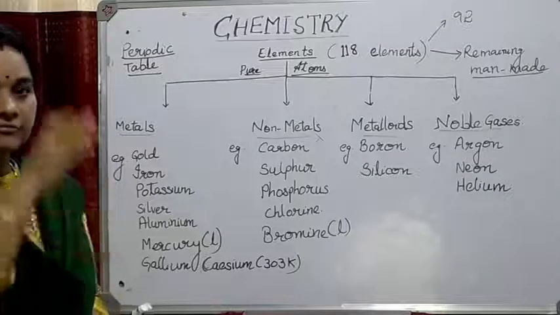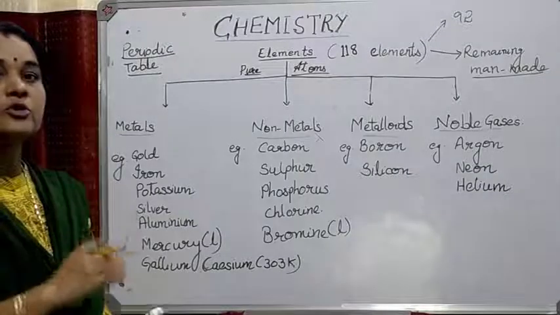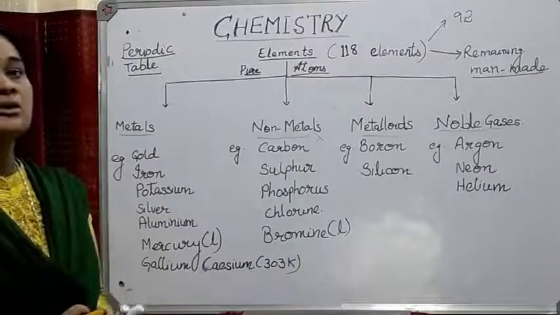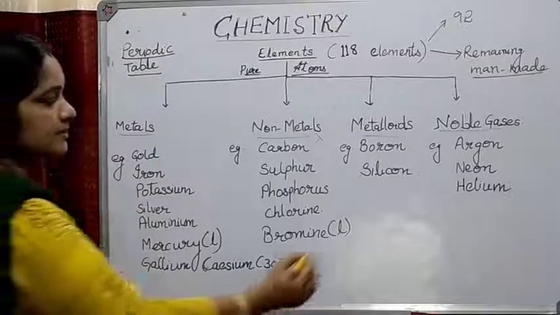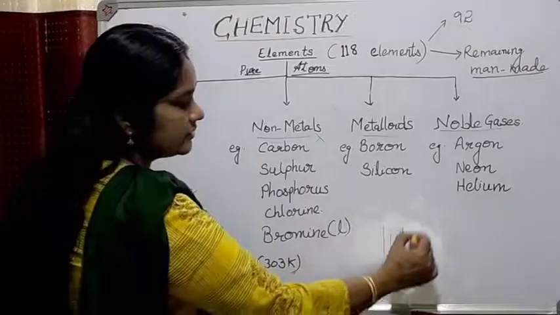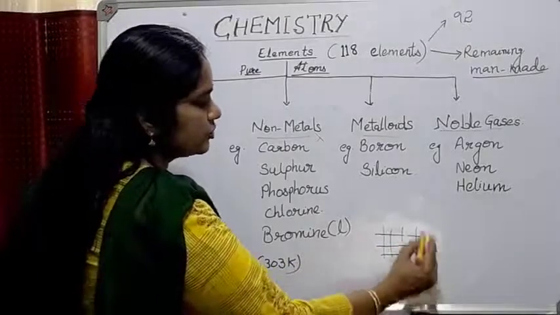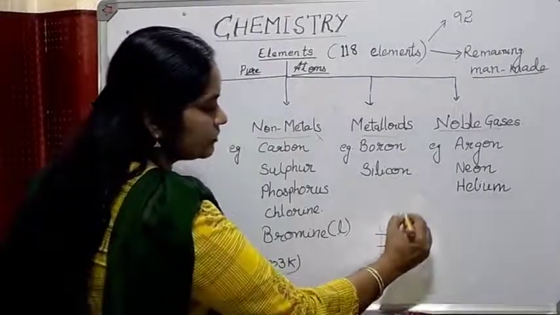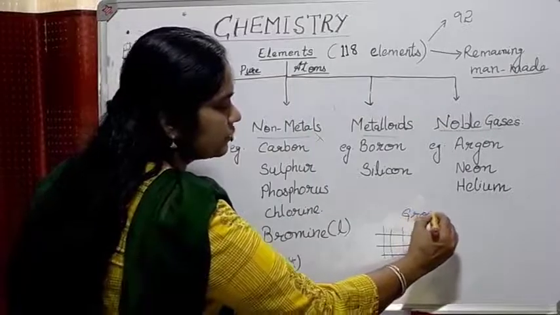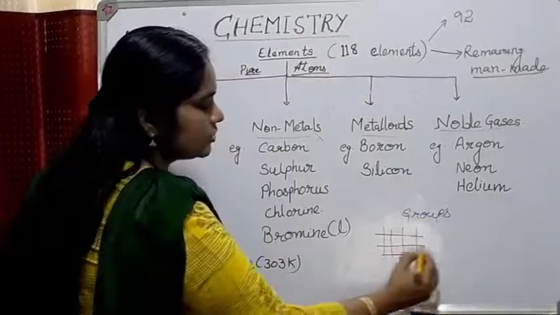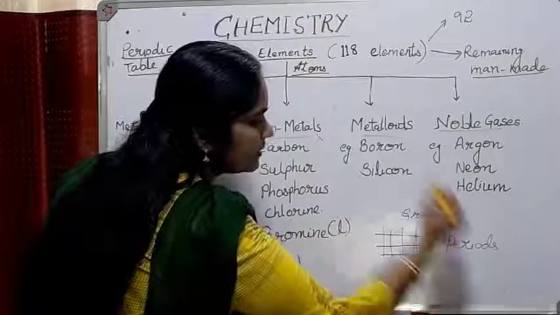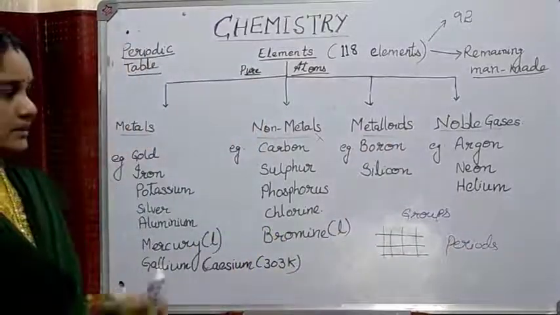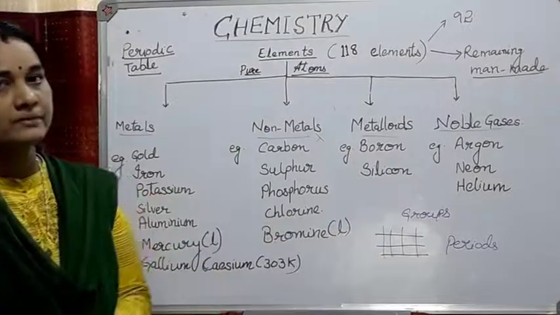The periodic table has many vertical columns and horizontal rows. The vertical columns are known as groups and the horizontal rows are known as periods. These vertical columns are known as groups. Like this, if you go from top to bottom, they are groups. And the horizontal rows are known as periods. So, in the modern periodic table, there are 18 groups and 7 periods.